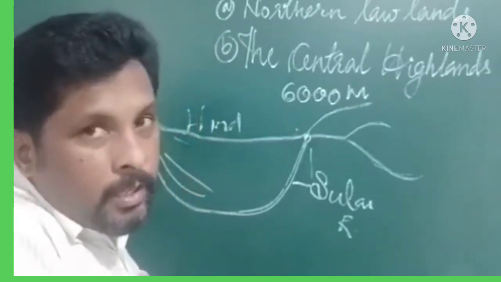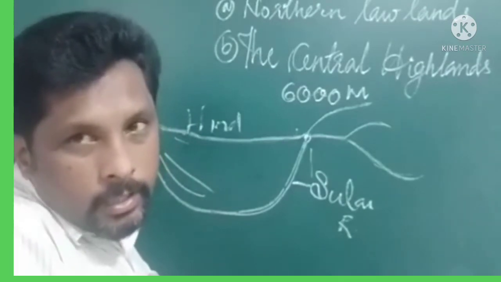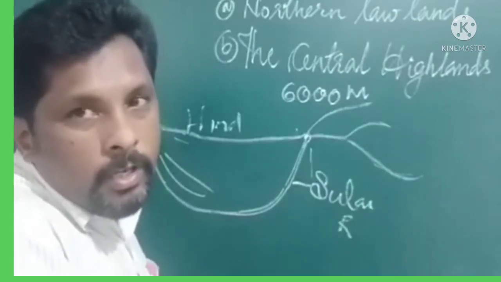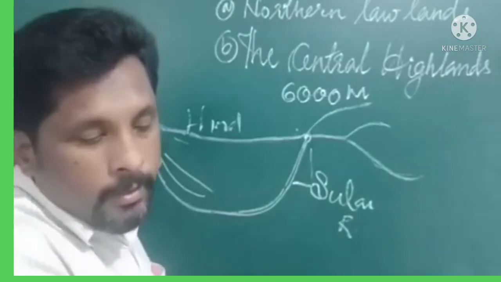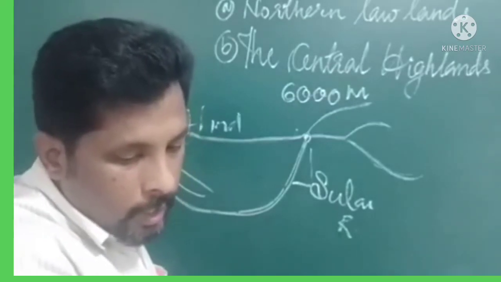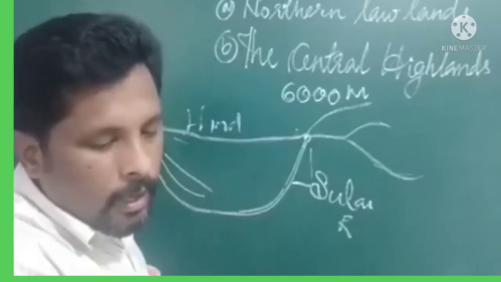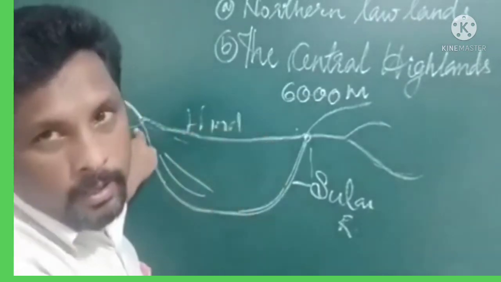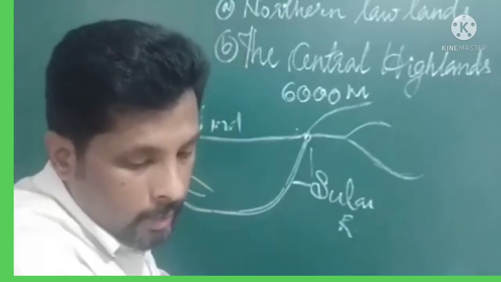What is the Armenian Knot? The place where the Suleiman mountain system and the Hindu Kush mountain join together is known as the Armenian Knot. From the Armenian Knot, the Elbrus continues moving through the country of Turkey, and here it is known as the Pontic mountain.